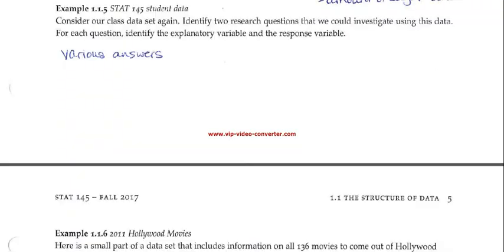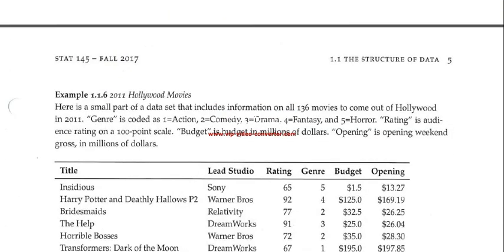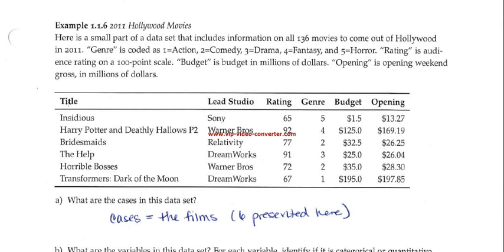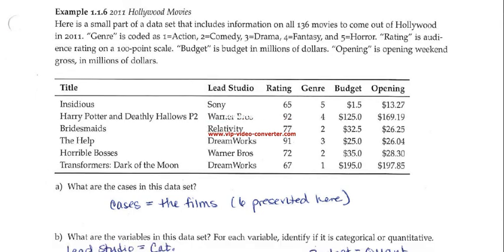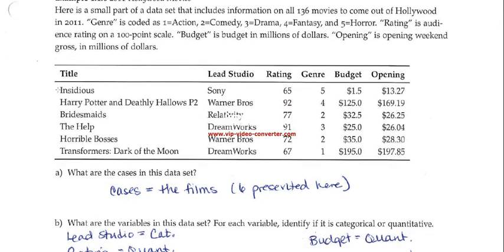Then to wrap that all up in section 1.1, we have another quick small data set to look at. In this data set, we have some information on Hollywood movies. And so what are the cases in this data set? We have 6 of them here. There are 6 films. It's actually part of a larger data set, so just 6 in this small data set.